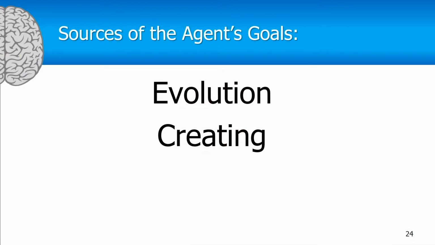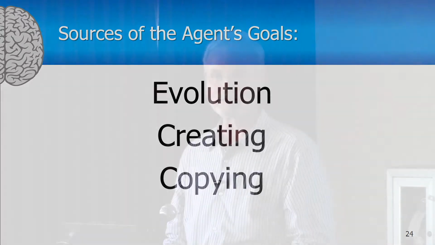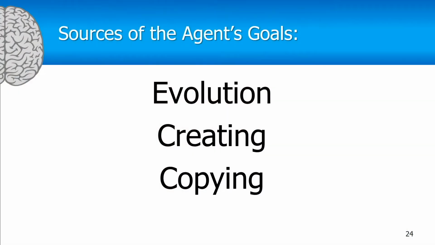And the other way that goals are created is by copying them. The doer's goals of survive, reproducing, and being social can be copied into the thinker, and the thinker will then adopt those goals. The doer can also copy that goal of always being right, and when somebody tells me that I'm wrong, it can get angry. So that's the way that the goals are created for the three different agents.